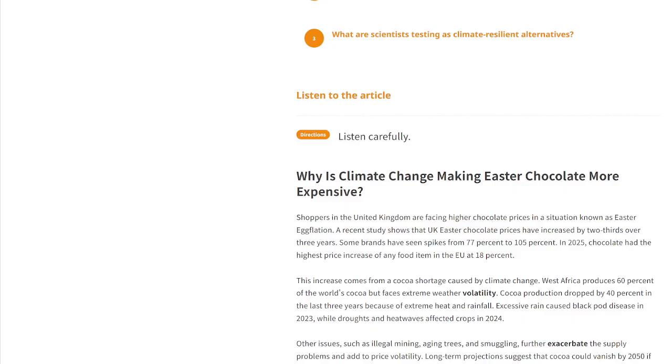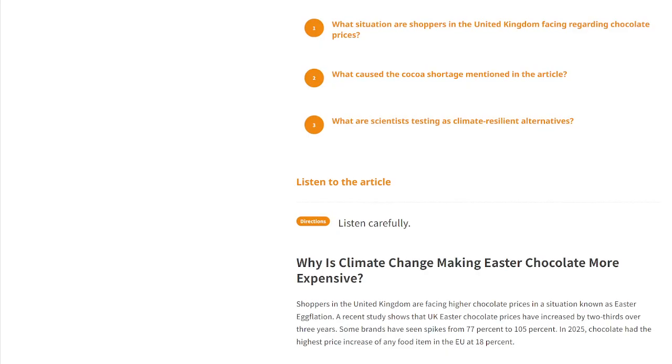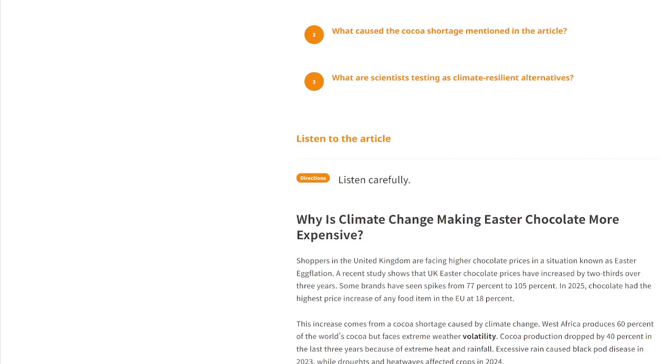Why is climate change making Easter chocolate more expensive? Shoppers in the United Kingdom are facing higher chocolate prices in a situation known as Easter eggflation. A recent study shows that UK Easter chocolate prices have increased by two-thirds over 3 years. Some brands have seen spikes from 77% to 105%. In 2025, chocolate had the highest price increase of any food item in the EU at 18%.